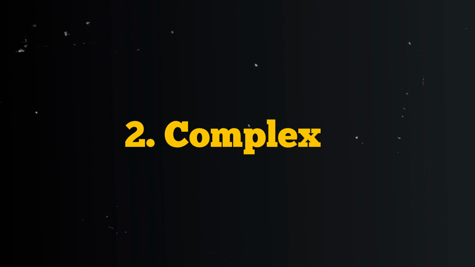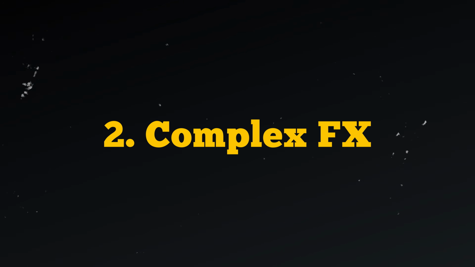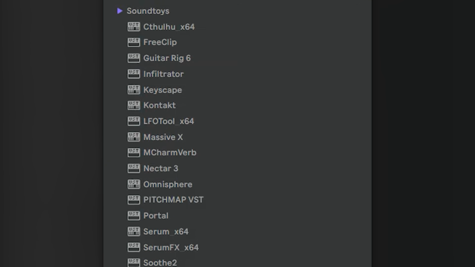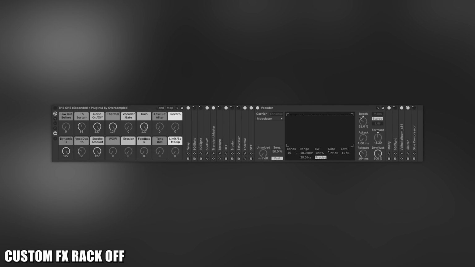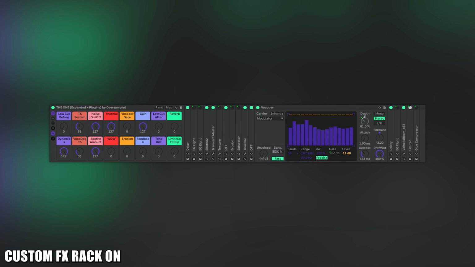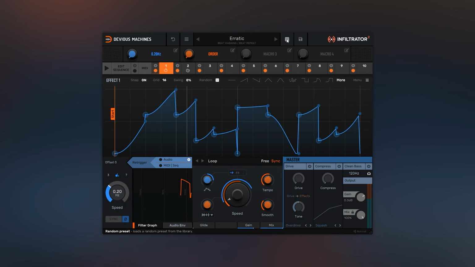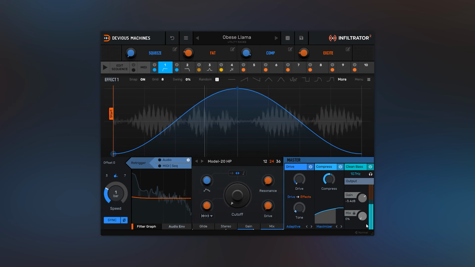Number 2. Complex effect racks. Complex effect racks will allow you to use more than one effect to make the sound more interesting. Either build your own racks using different effects you can find either in your DAW or in your plugin library, or use ready-made ones like those within, for example, Infiltrator.